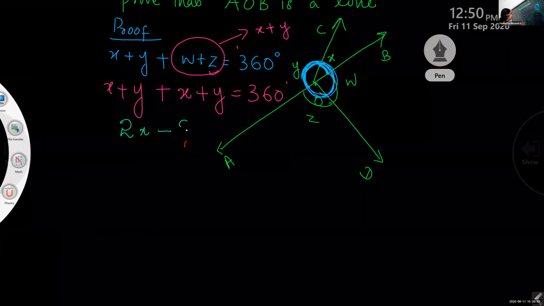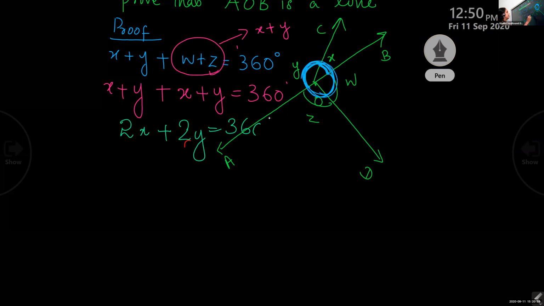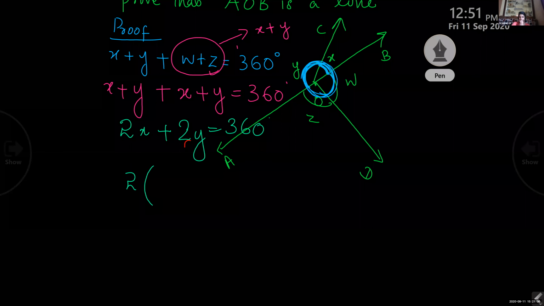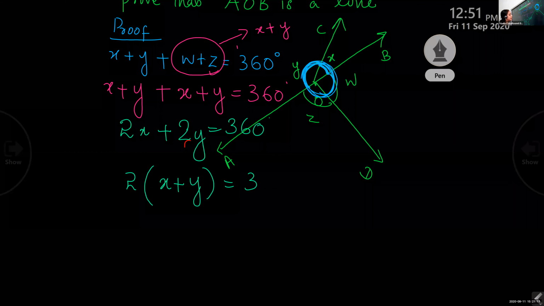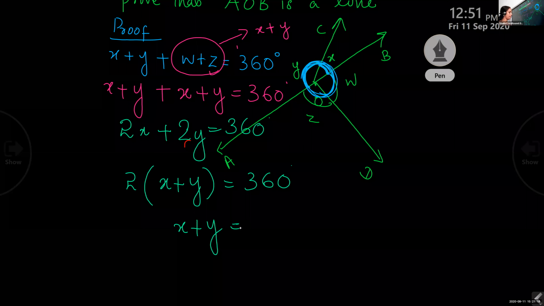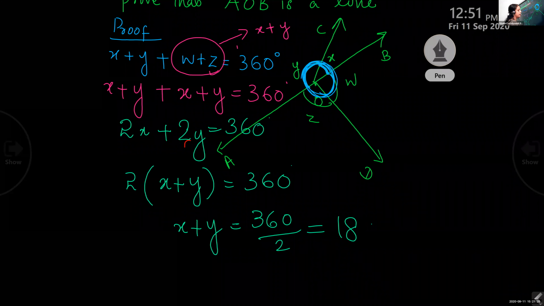2x plus 2y. And what is the answer of 2x plus 2y? Right side it is 360 degree. Yes, children? And 2 is common here, right? So when you take 2 outside, what will you get? 2 into x plus y equal to 360 degree. Now what is x plus y? 360 divided by 2. Yes, 360 divided by 2 equal to 180 degree.